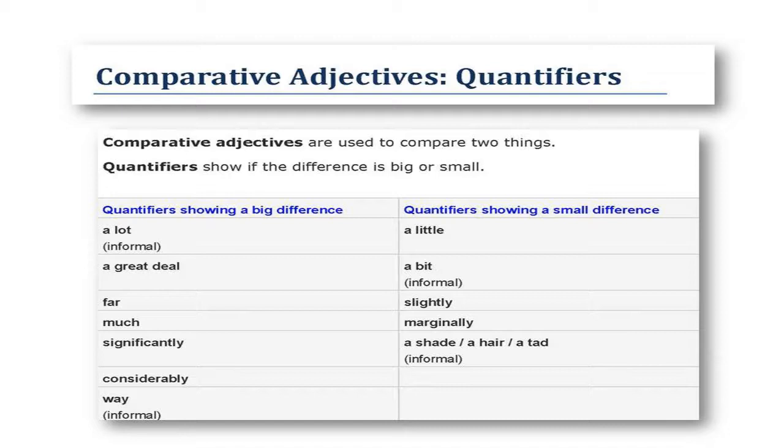Quantifiers showing a small difference: a little, a bit, slightly, marginally, a shade, a hair, a tad.